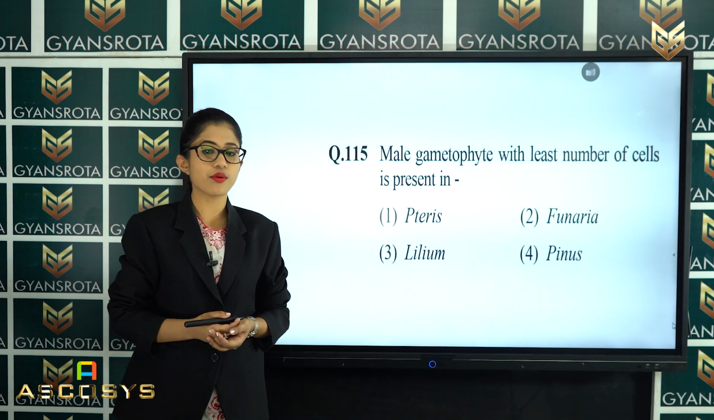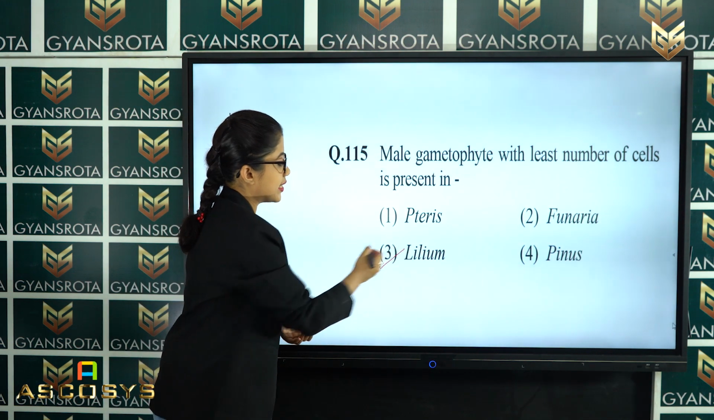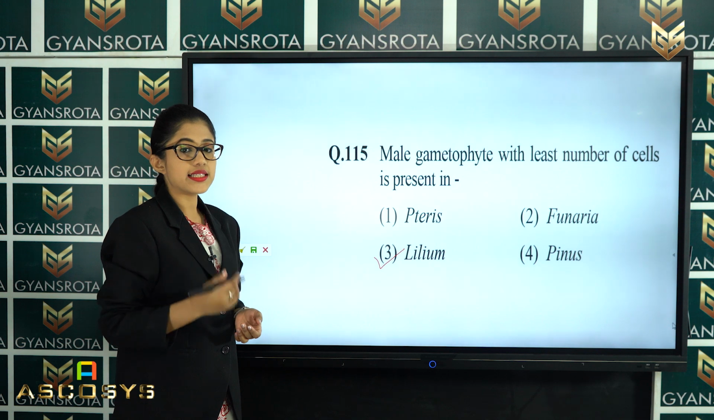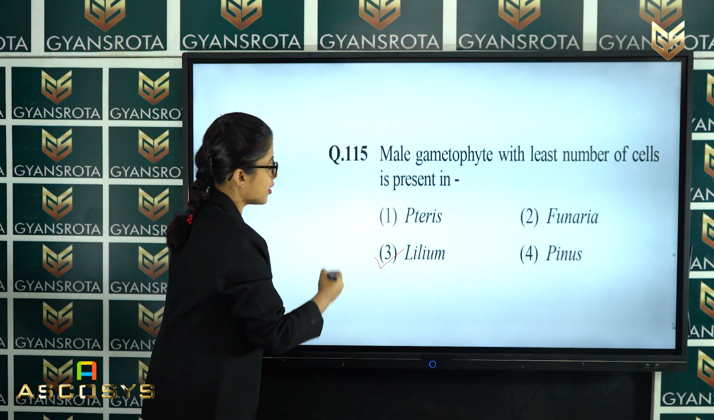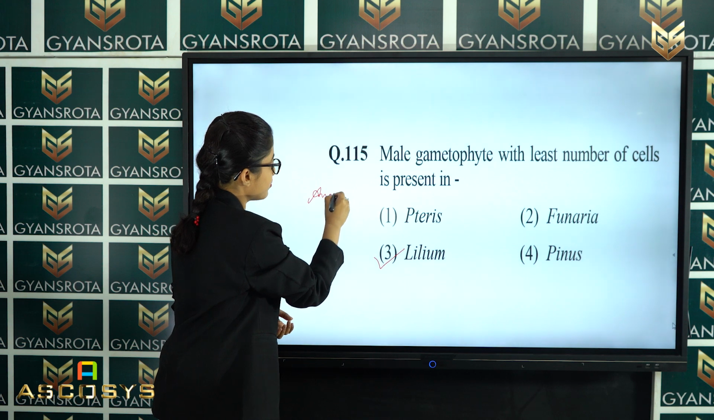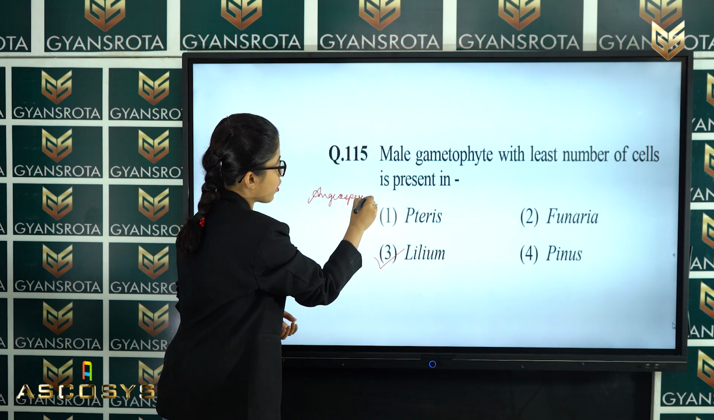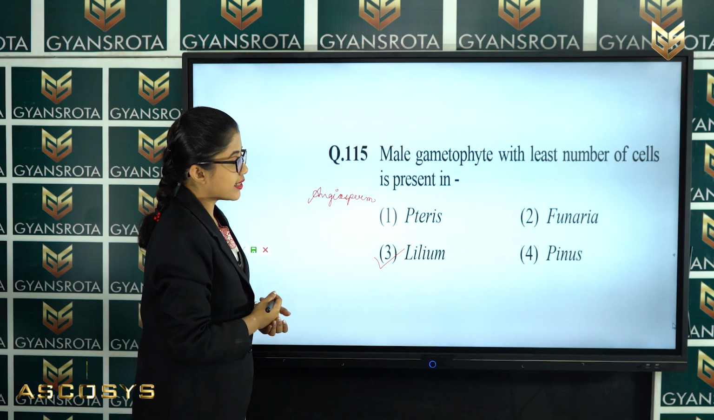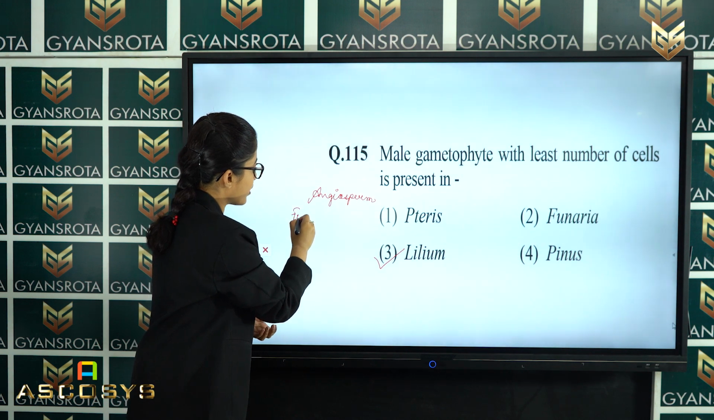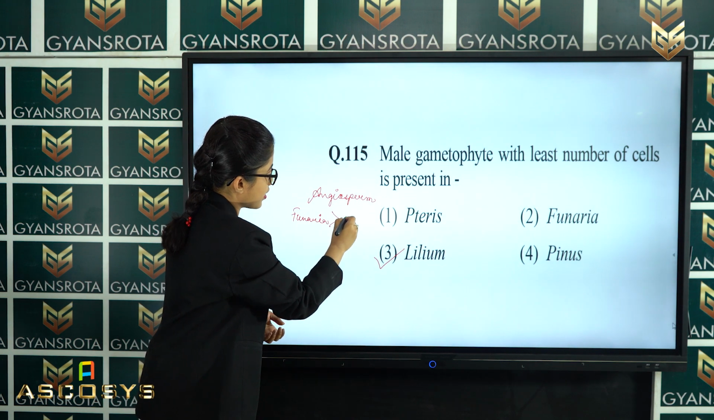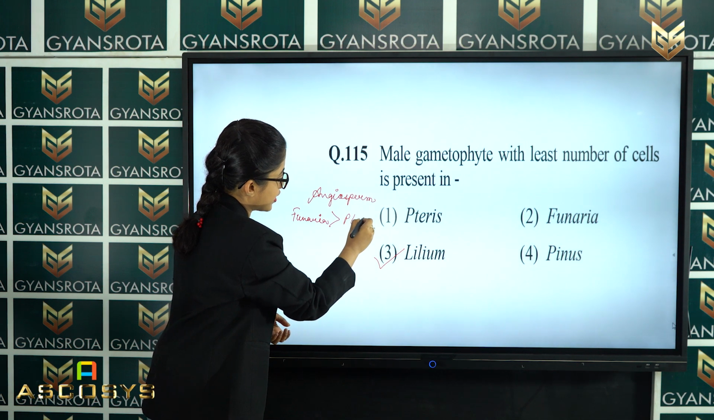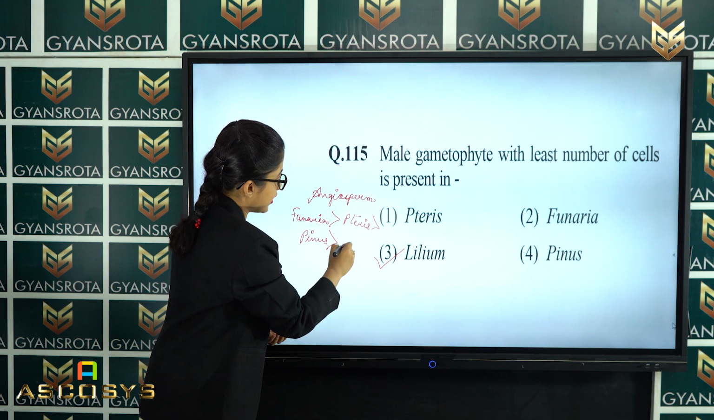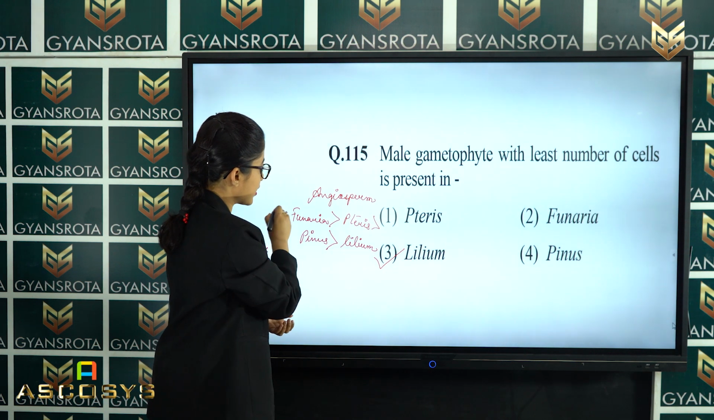The correct answer is option number 3, that is lilium. Lilium is an angiosperm and it has the least number of cells. If you arrange all these examples in decreasing order, you can write it as first funaria, then terrace, after that pinus and then lilium. Okay, so this is the correct order.